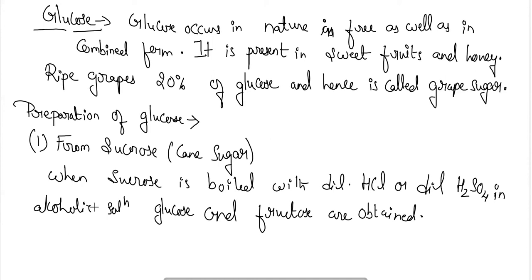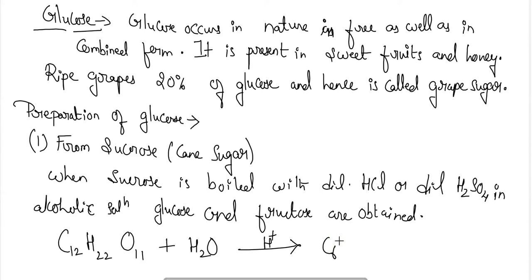So the formula for sucrose is C12H22O11, which is hydrolyzed in the presence of acids to form fructose and glucose.